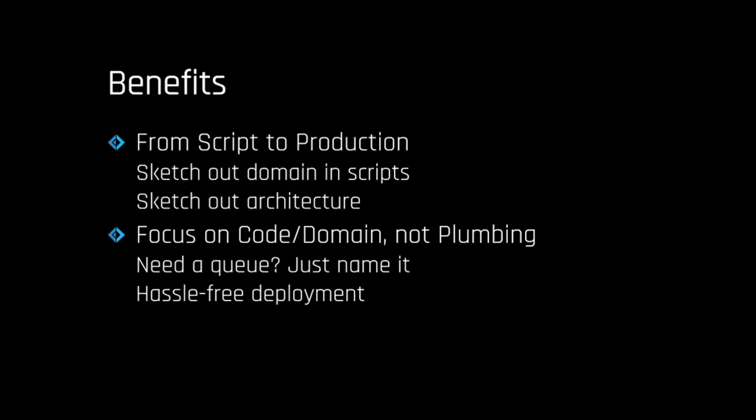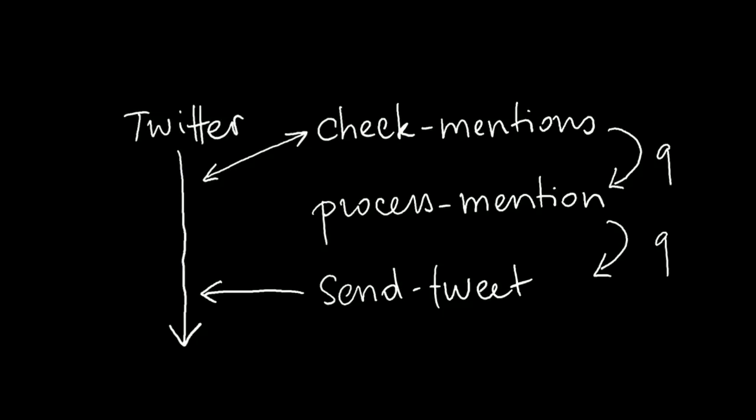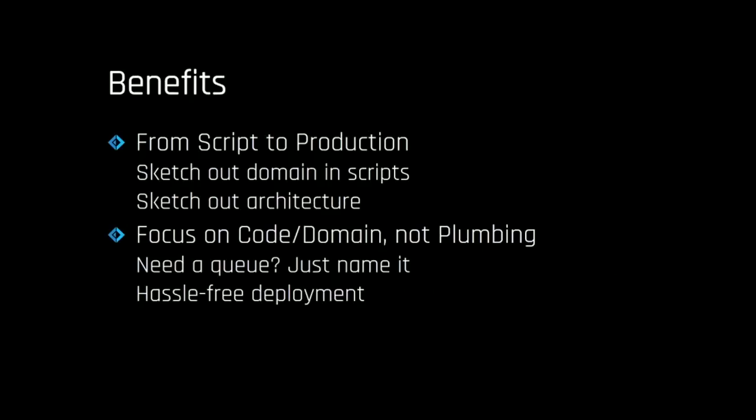This diagram is pretty much the diagram I showed before, and if you ask me to describe the application, I would probably do this on a whiteboard. And what I did was I took that whiteboard and I wrote it in functions, and it was just working. So my sketch maps one-to-one to what I'm doing with the scripts and with the architecture. And this is pretty awesome. No impedance mismatch. I want a queue, it's there. I want something which does mentions, it's there. Nice.